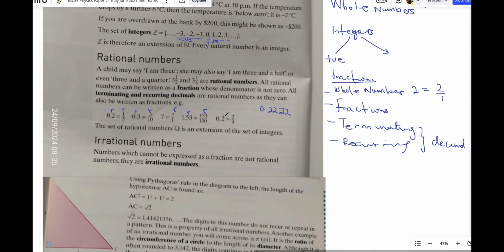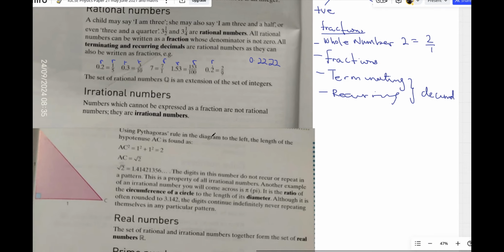Because it's a recurring decimal, it's also a rational number. So whether it's a recurring decimal, a terminating decimal, a fraction, or a whole number, they are all classified as rational numbers. Now let's move to irrational numbers.